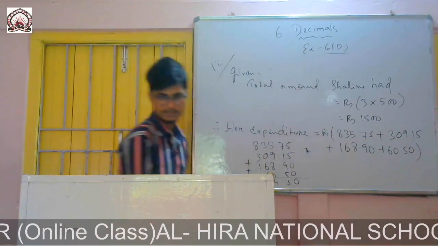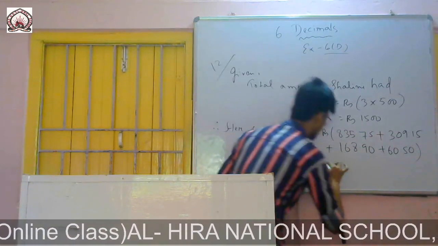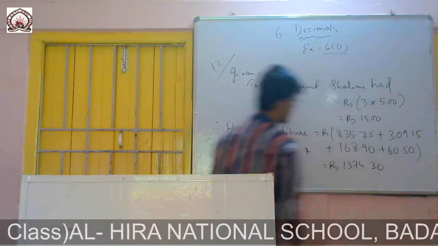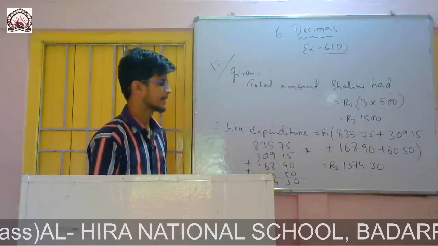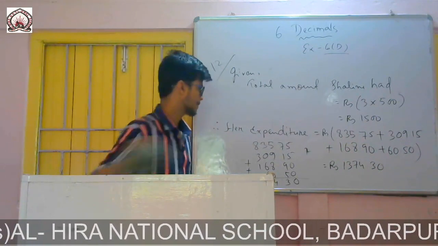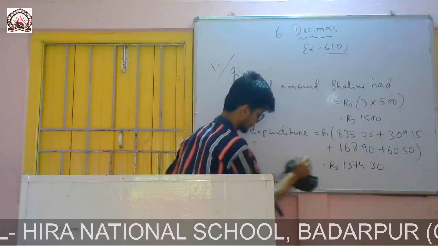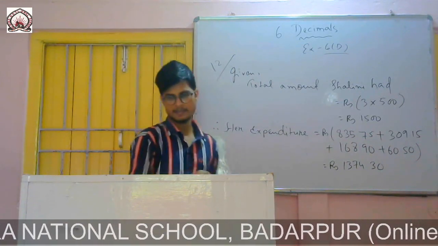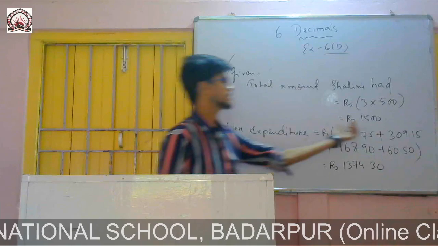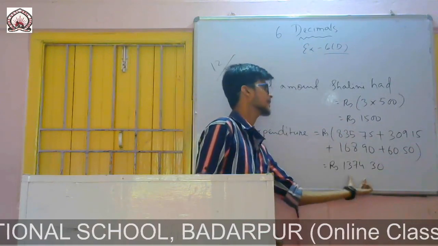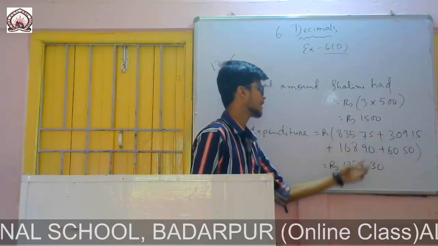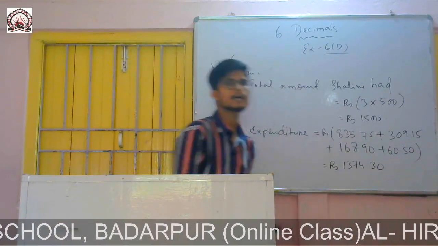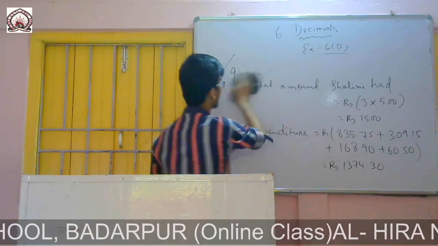So 1374.30, which is equals to rupees 1374.30. So this is her expenditure. So now the question is to find how much money is left with her. So this is her total money. This much she spent. That means if I subtract 1374.30 from 1500, I will get the answer. So last line will be